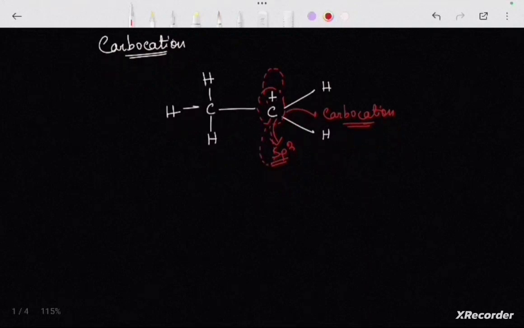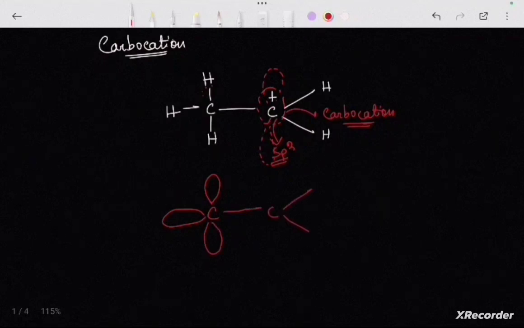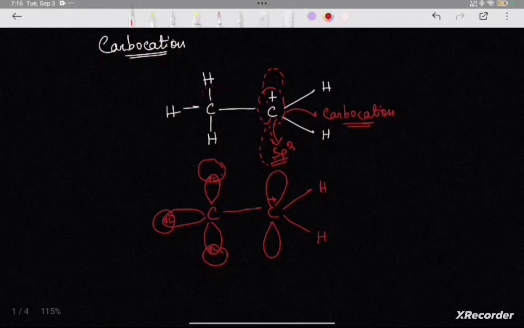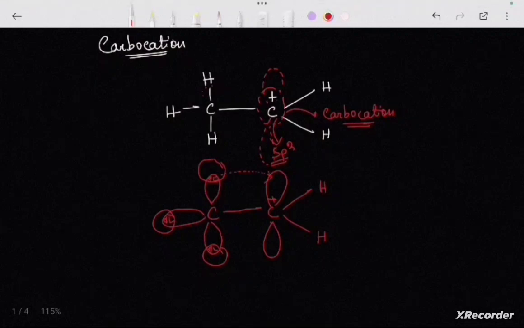And how are these carbon hydrogen bonds over here arranged? We can draw this. Each overlapping contains 2 electrons. And here there is a vacant p orbital. So we can say that these electrons can get transferred to this electron deficient orbital as it is vacant.